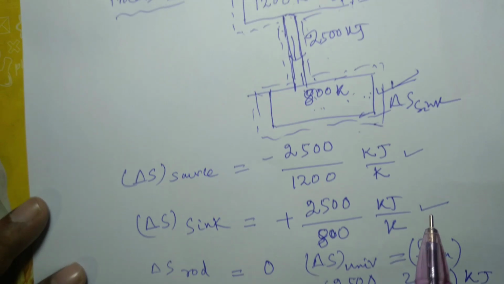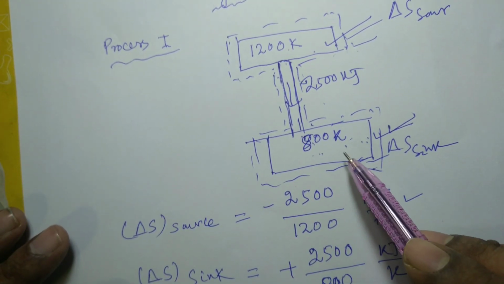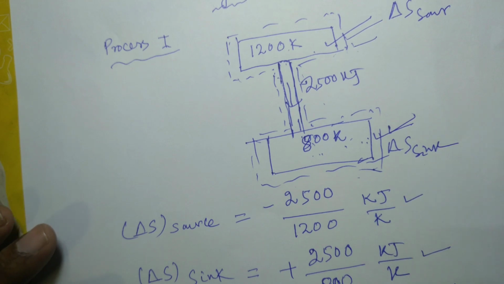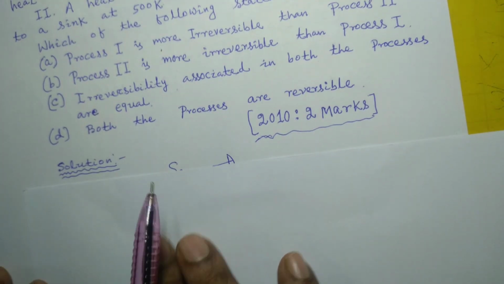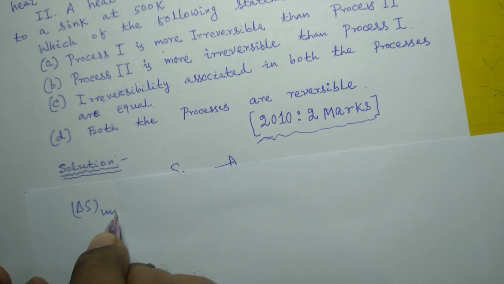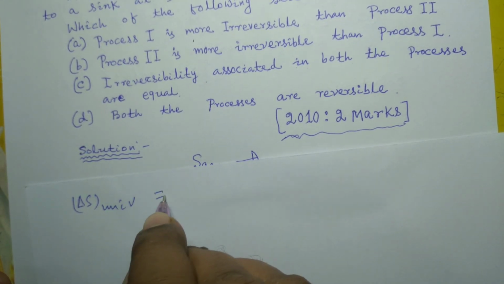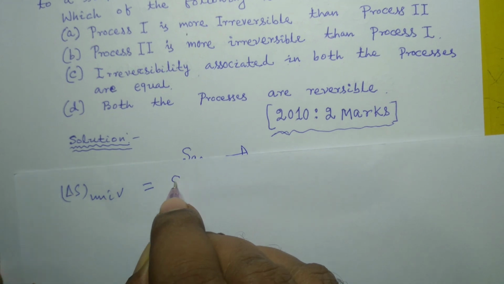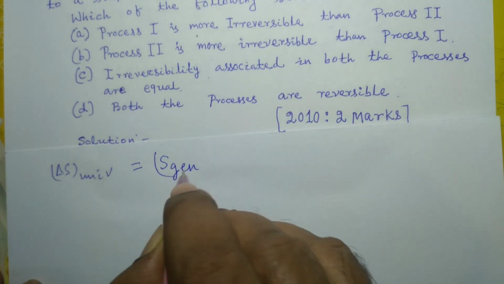And if you want to calculate the change in entropy of universe during process 2, this is the same as entropy generation during process 2.